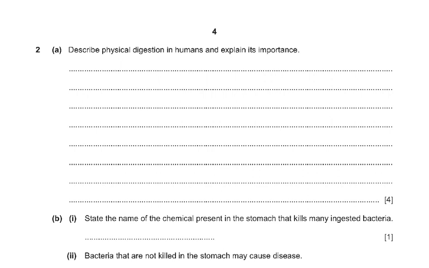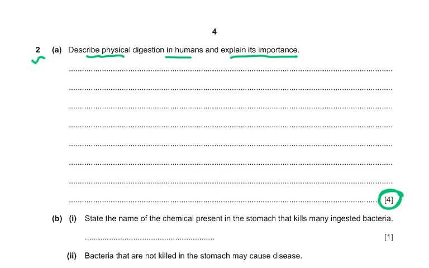Now, coming to question number two, describe physical digestion in humans and explain its importance. And please remember, this is for 4 marks. Always look at the marks and then decide how many points you're going to give me. So, you're going to give me 5 or 6 points, because at least if you have not worded it correctly, you get your 4 out of 4. Everybody can get 4 out of 4 in this.